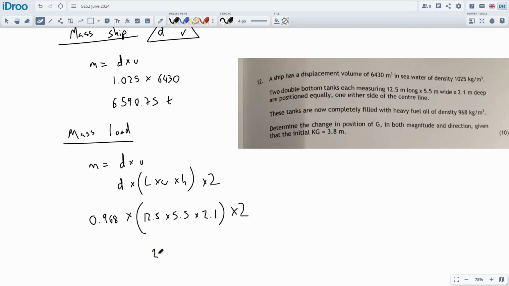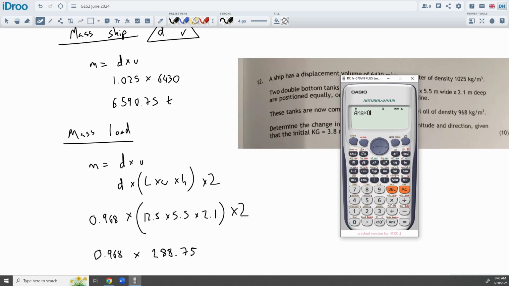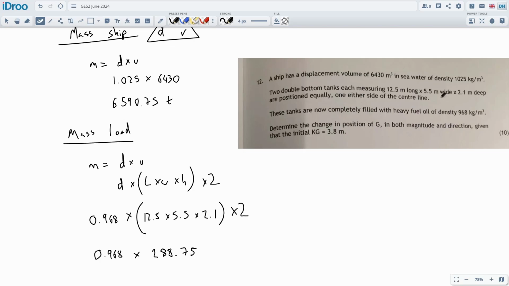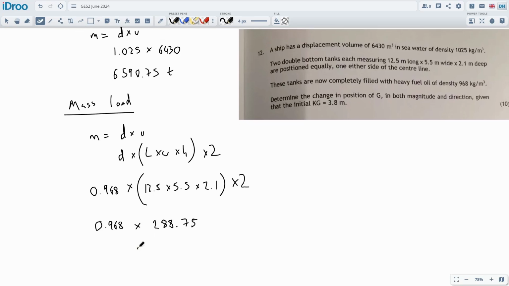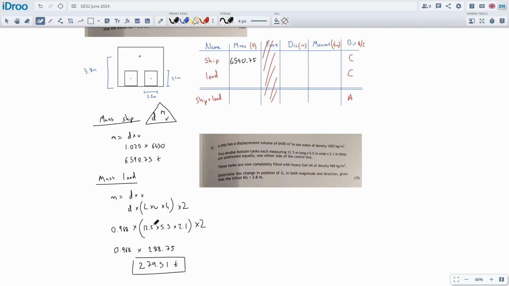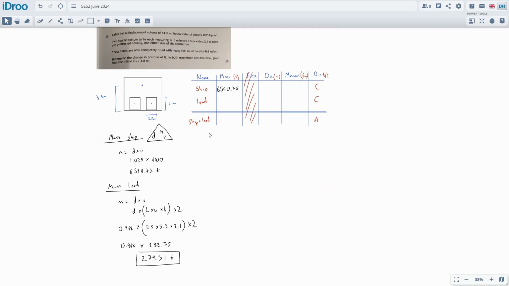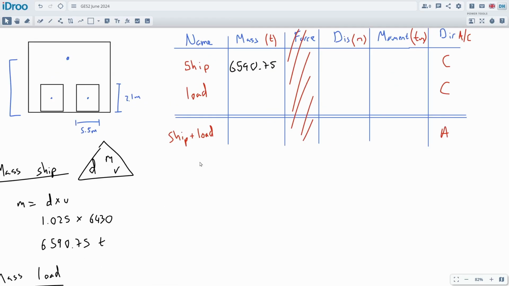These numbers look familiar because this is a training question we have done before, and times this by 0.968. So this is the cubic meters of the tank, and we times it by 0.968 in order to get the tonnage of the tanks, or the load, 279. Yeah, okay. Again, familiar feeling numbers. So this is 279.51 tons, and this is the mass of the load. We can put that into our calculation over here. So it's 279.